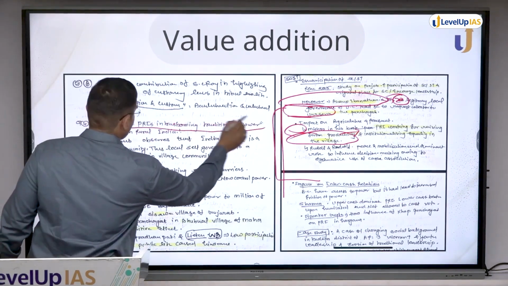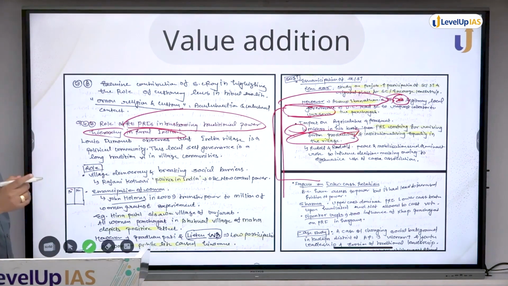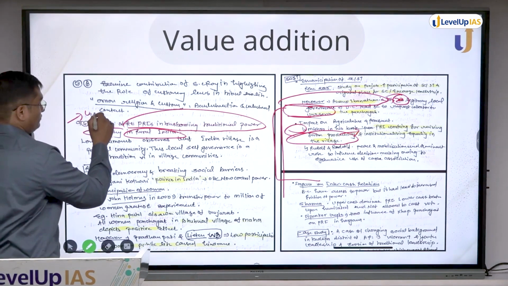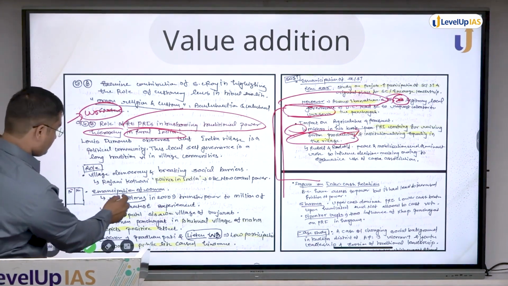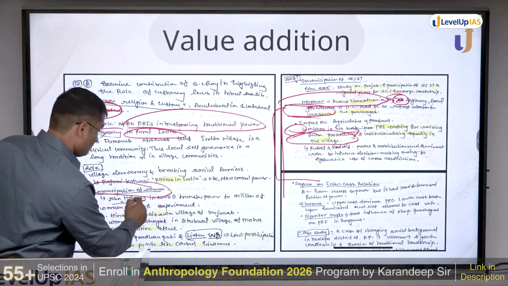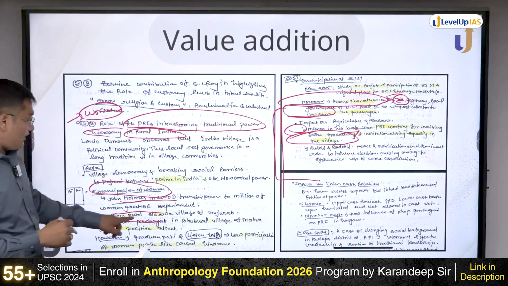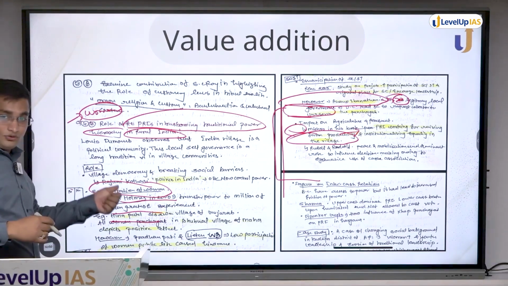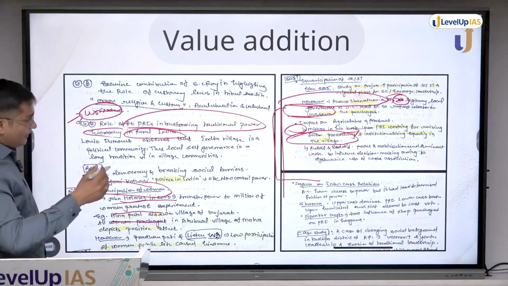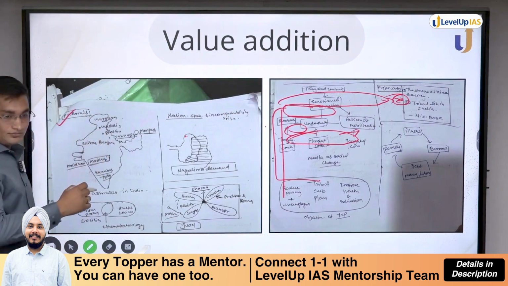Role of PRIs in transforming traditional rural power hierarchy in India. This was the question. A similar question appeared this year, but it was specific to women. Here, emancipation of women, John Holmes study, could have been utilized there also. Hina Patel, Sisawa village, Gujarat. So all these are value additions which I have done, and I have used them in different ways in the real exam.